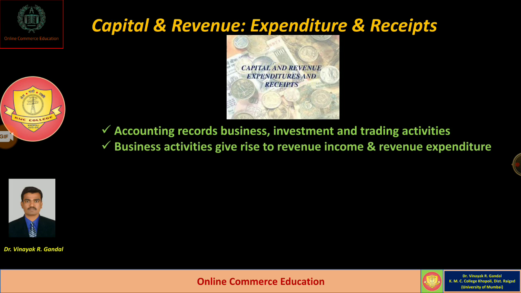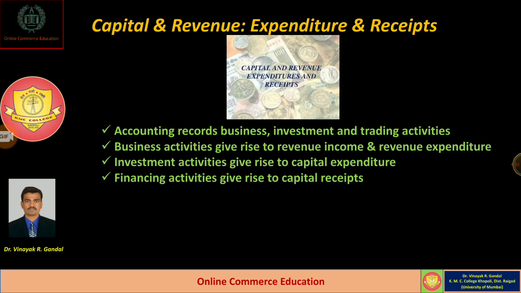Generally, business activities give rise to revenue income as well as revenue expenditure. Means whatever income or expenditure derived from the normal business activities are all called revenue income or revenue expenditure. Investment activities are also always going on in the business organization. So whatever amount invested or whatever amount earned by using investment activities are also called capital expenditure or capital receipts.